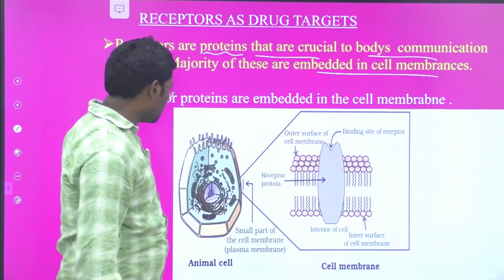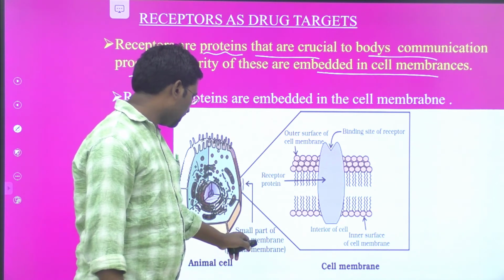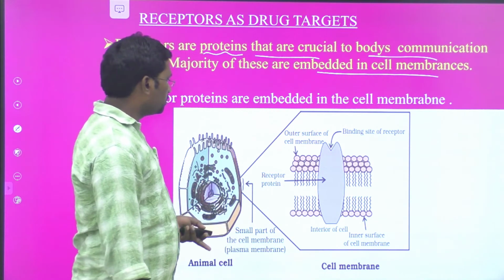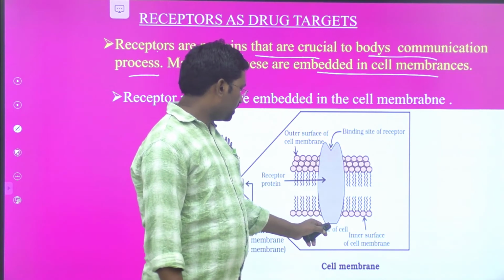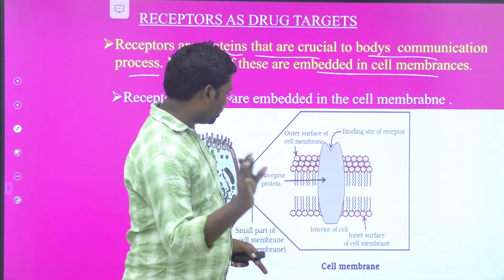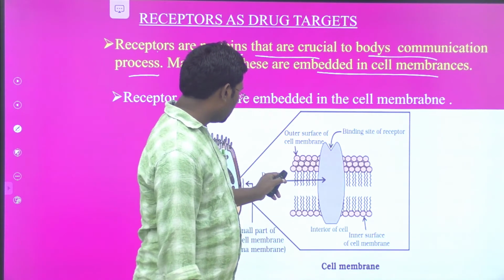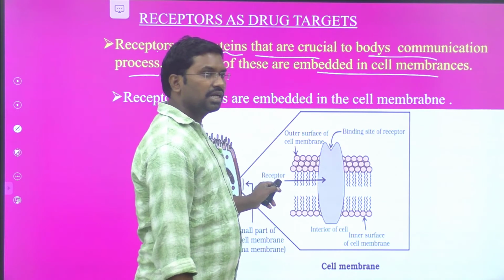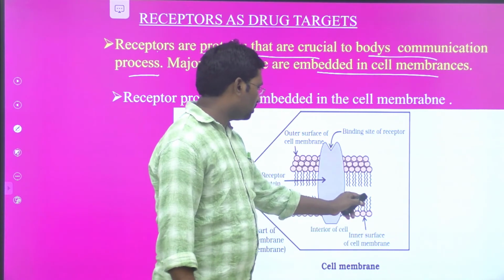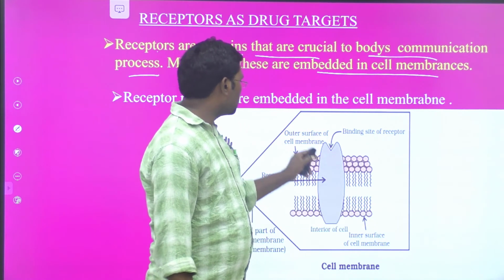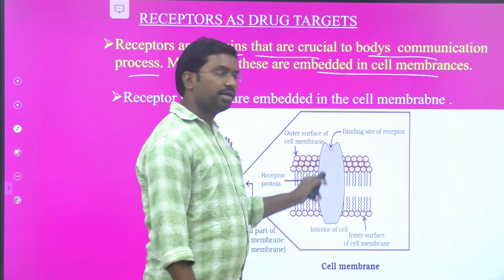So look at this image. This is the animal cell. This is a small part of the cell membrane, the plasma membrane. This is the shape of the cell. This is the interior of the cell. Okay, look clearly. You have to see the cell membrane. This is the interior of the cell, and this is a receptor. Proteins can act as a receptor. This is the inner surface of the cell membrane, and this is the outer surface of the cell membrane. So this is the cell membrane.